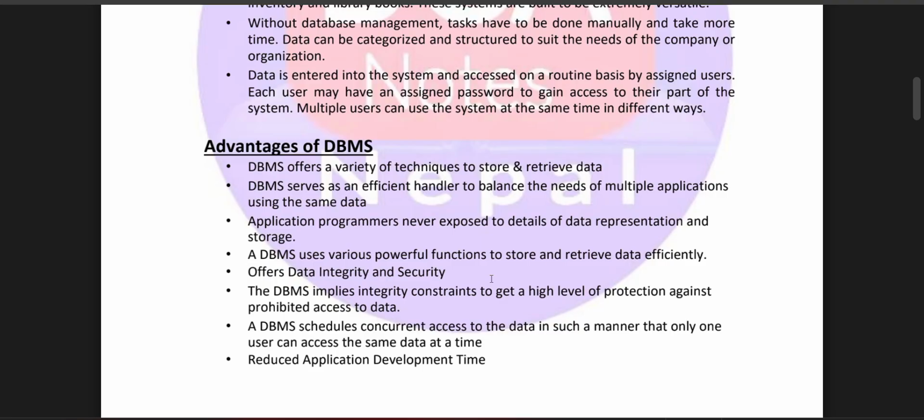Application programmers are never exposed to the details of the data representation and storage. DBMS uses a variety of powerful functions to store and retrieve the data efficiently and offers data integrity and security. The DBMS implies the integrity and the constraints to get a high level of protection against unauthorized access of the area. The DBMS schedules the concurrent access to the data in such a manner that only one user can access the same data at a time.